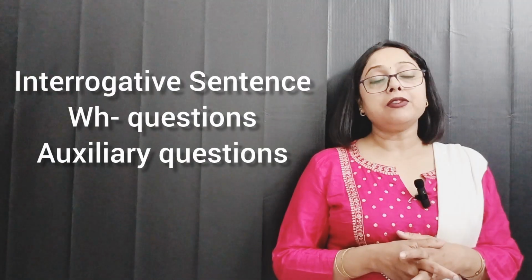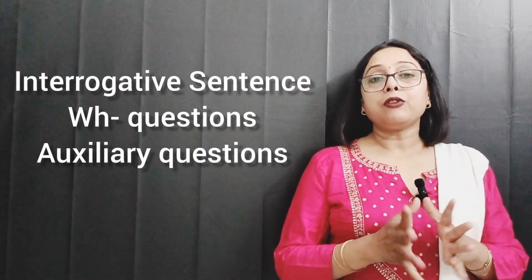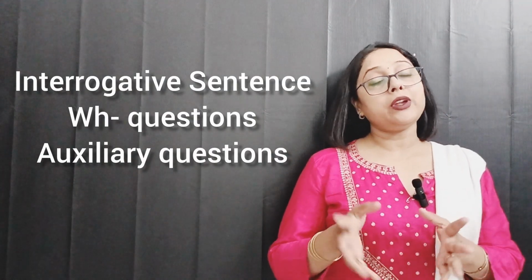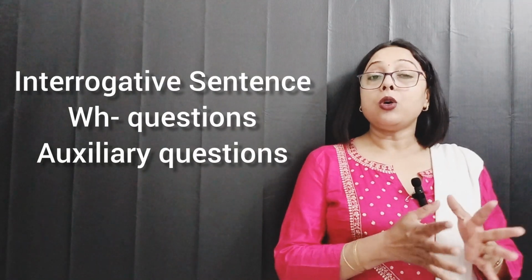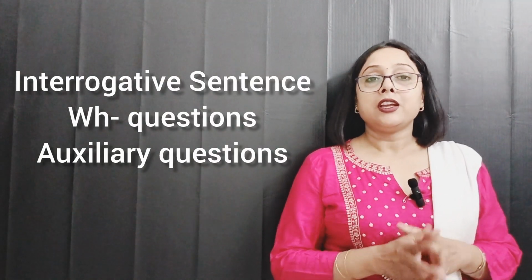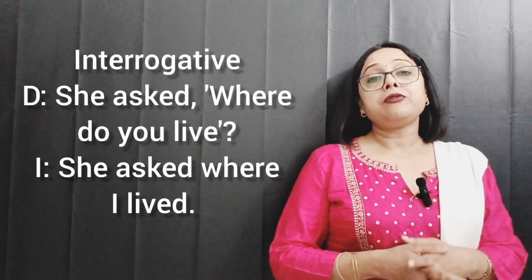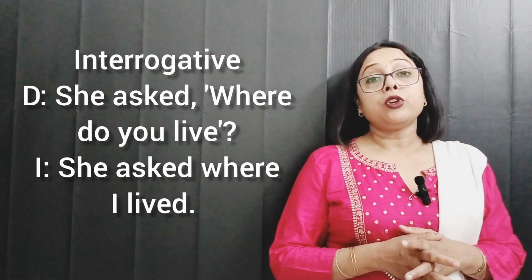Next we have interrogative sentence. Interrogative sentences are of two types. So two different types of sentences we can convert from direct to indirect form. One is WH word sentence and one is auxiliary word interrogative sentence. So let's discuss first of all WH word question. If we have WH word question in the direct sentence, then what we have to do?